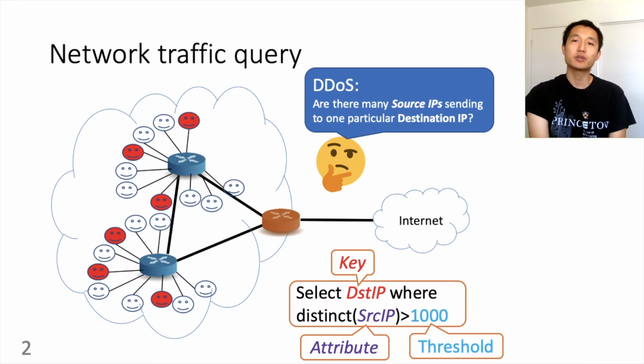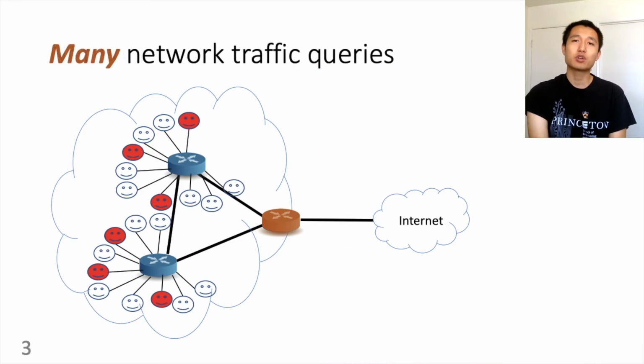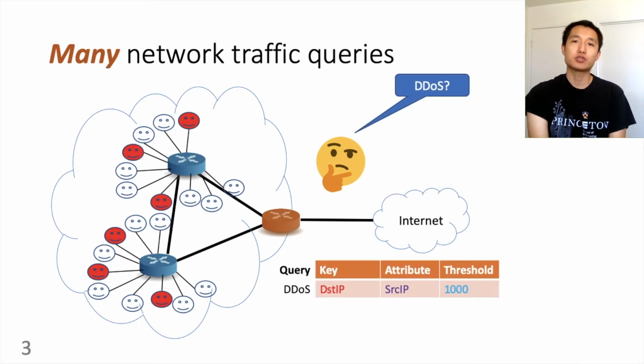As we hinted in the paper's title, network administrators wonder about many different things in their network simultaneously. Each query may focus on different query keys and attributes. We have just discussed DDoS, which finds destination IPs receiving from many source IPs. Meanwhile, the administrator may also worry about worms, and the worm spreader is sending from one IP to many different destination IPs.